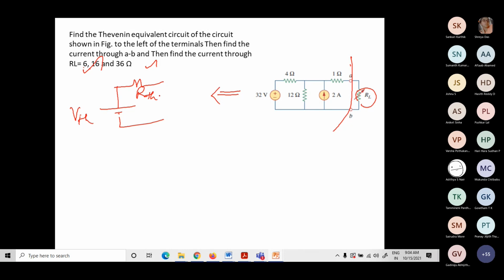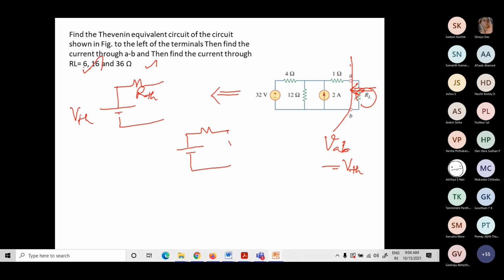Okay, so now how do we find this VTH? You just remove this load and this will become an open circuit. So this open circuit voltage, that is the voltage across AB, is nothing but VTH. Okay, now for this particular circuit, let me redraw the circuit.